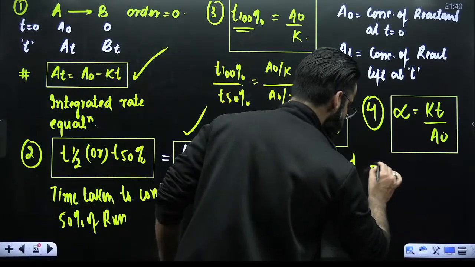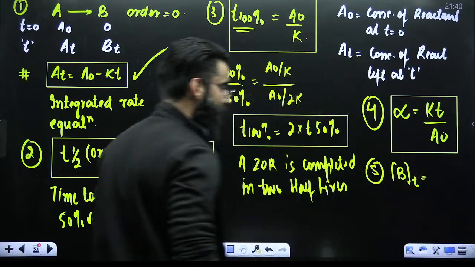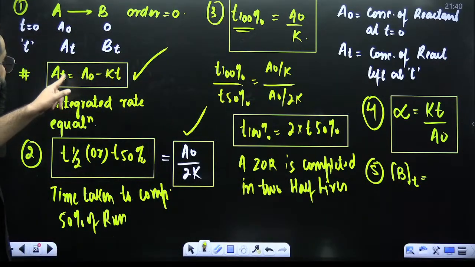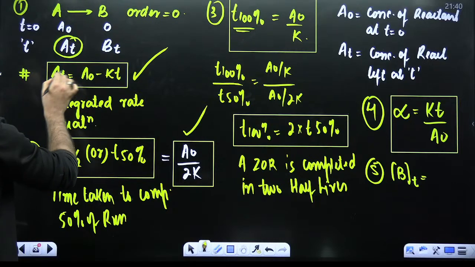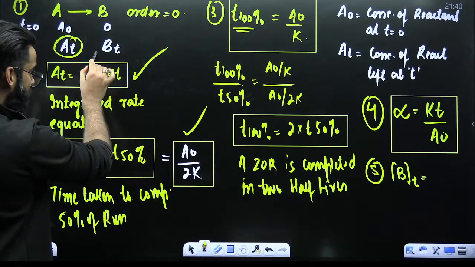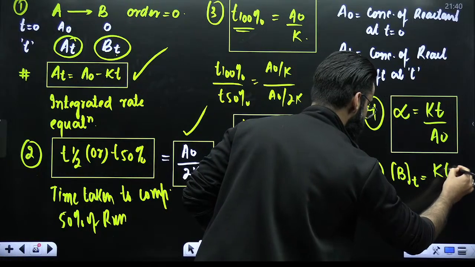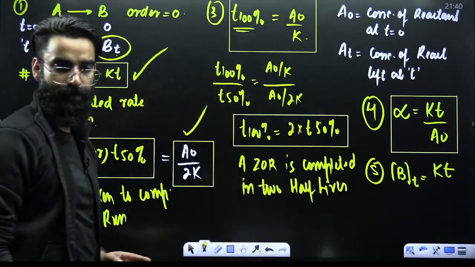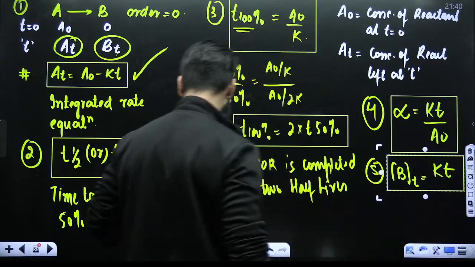Sometimes they'll ask you a question: calculate the concentration of B at time t. The concentration of A at time t, you'll calculate from this equation. The concentration of B at time t, for this equation, would be equal to simply KT. Okay? Remember this as well. Concentration of B at time t is nothing but KT.